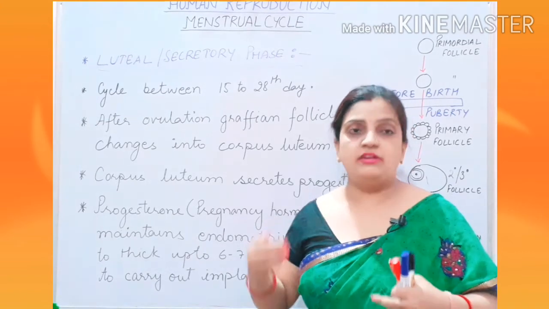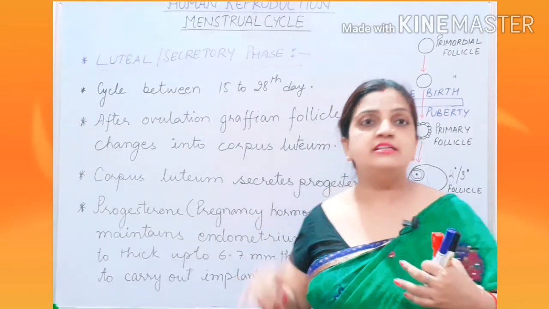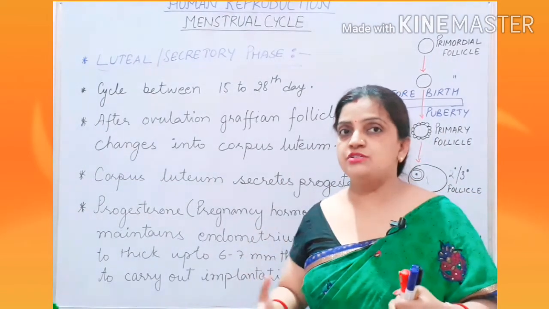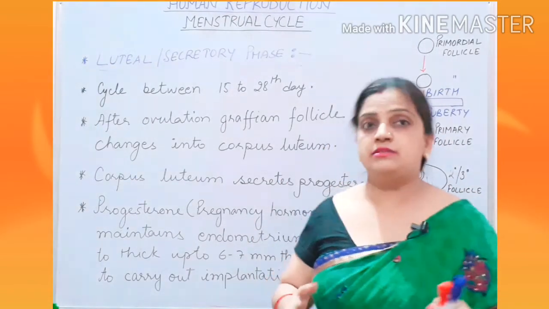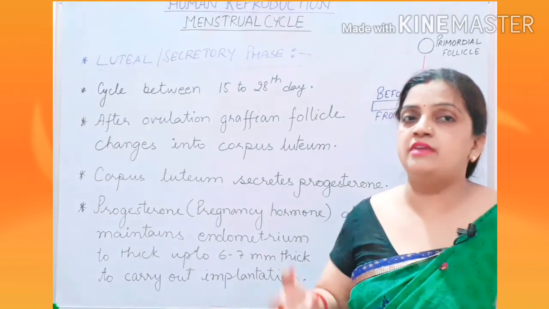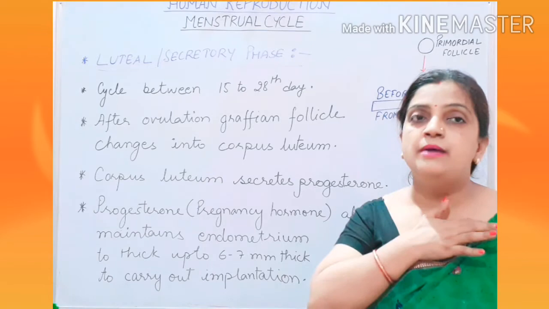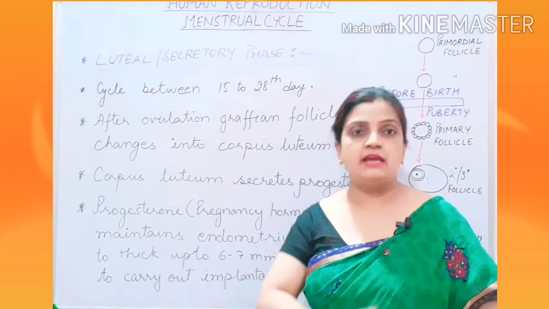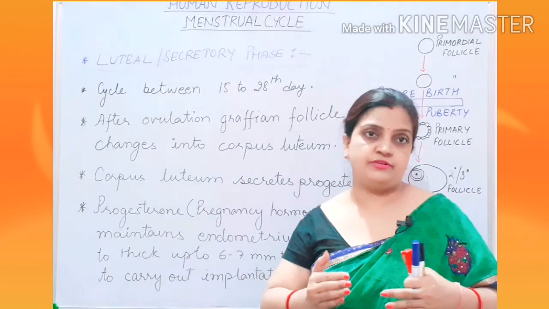Then this proliferative development after that changes into your luteal phase to convert into corpus luteum, because the body will be getting prepared to receive the sperm and for the fertilization process. But if the fertilization doesn't take place, then again the cycle will repeat with the menstruation phase.